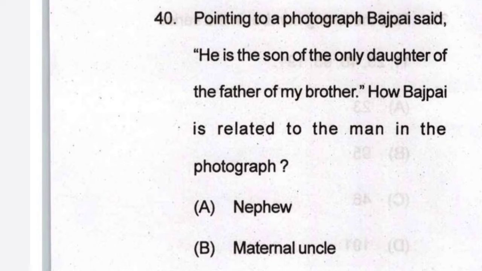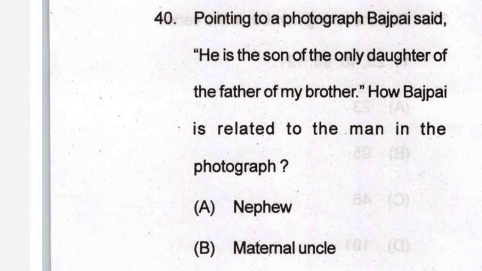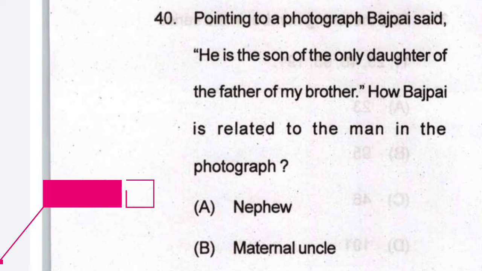Now question number 40. Pointing to a photograph, Vajpayee said he is the son of the only daughter of the father of my brother. How is Vajpayee related to the man in the photograph? Now let's sort it out. Vajpayee's brother's father is actually his father, and his daughter is his sister, and his sister's son is his nephew. So the answer is nephew, and option A is the correct answer.